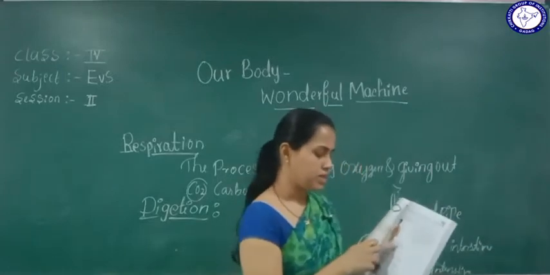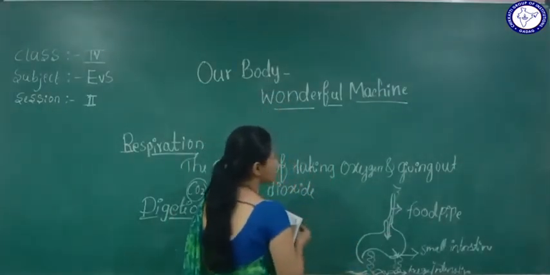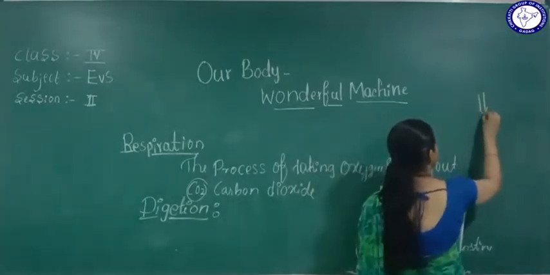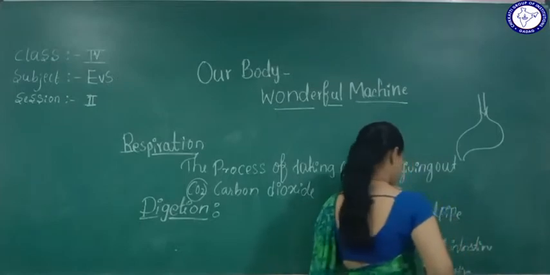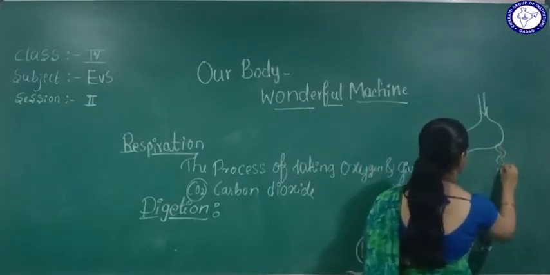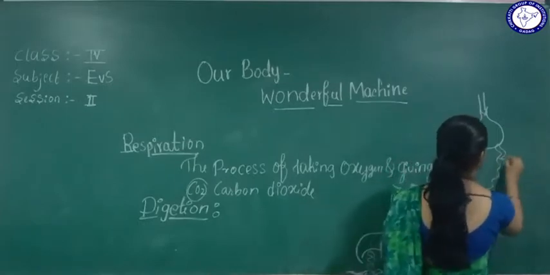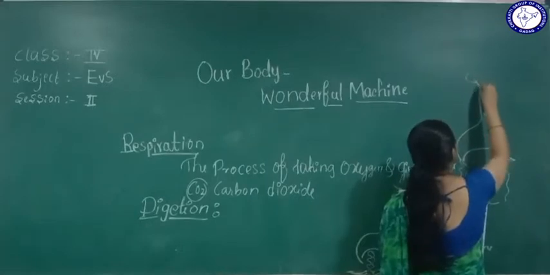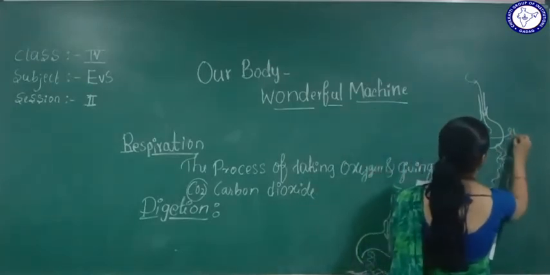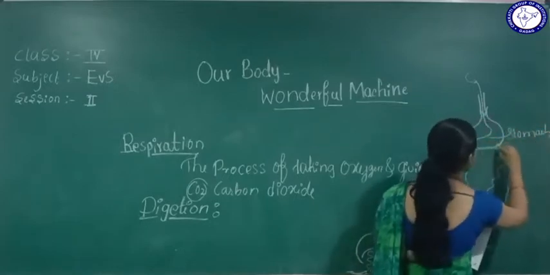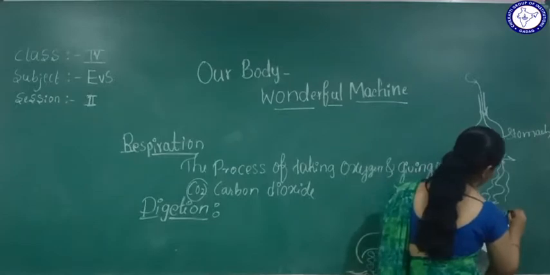So after the mouth, it will go to the food pipe, then the stomach, then the small intestine and the large intestine, and after that to the anus.